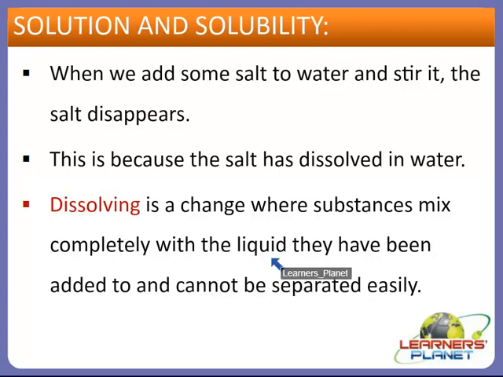Most probably water is used as the liquid, but other than water there are many other liquids in which substances can mix and dissolve. So this process in which any kind of substance mixes completely with any kind of liquid and then cannot be spotted or separated easily is known as dissolving, right? I am sure that you are clear with this term. Let's move on to some more examples.